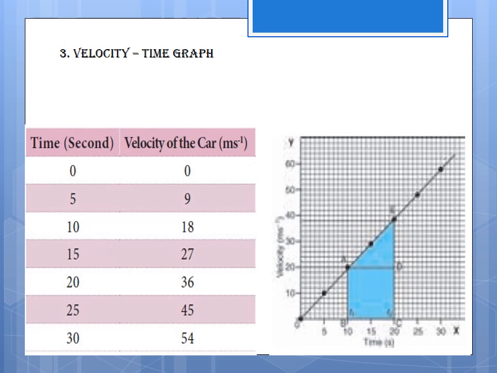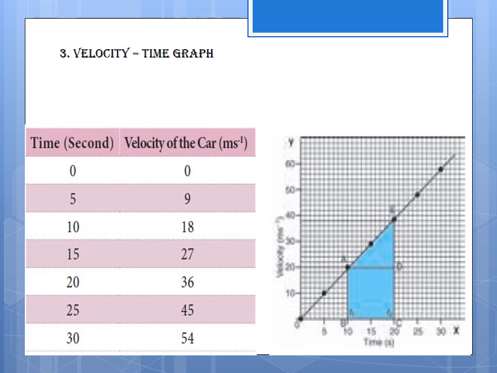See the picture: one rectangle and one triangle. ABCD is a rectangle, ADE is a triangle.